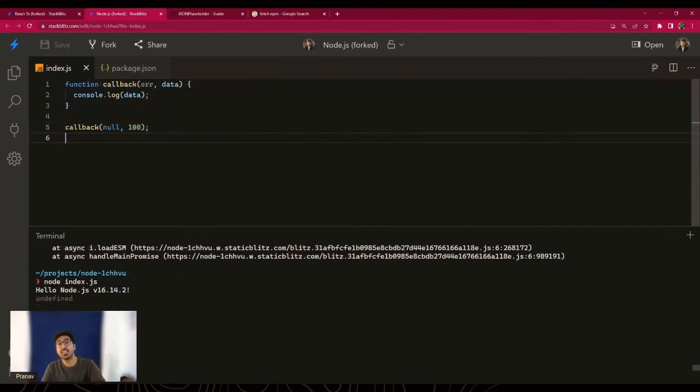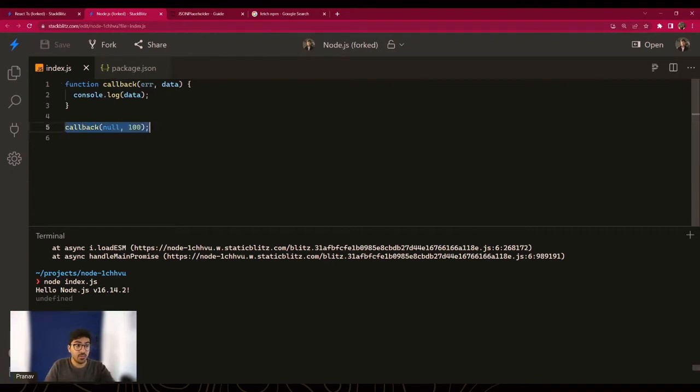Now, the next thing is a very simple improvement that you can add to your callback function implementation. If you have been using Node.js for long enough, I'm sure you have encountered callbacks in one place or the other. Yes, they are being replaced by promises and async await, but callbacks are the fundamentals of Node.js, and you would have to use callbacks in one way or the other. So let's see what's the problem with this one. Can you guess? The problem is that you are not doing error handling.